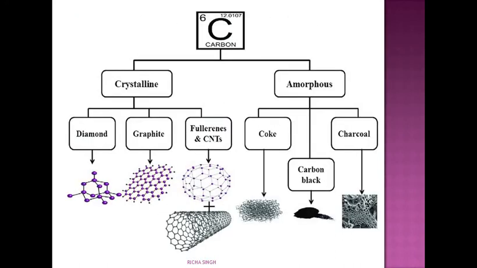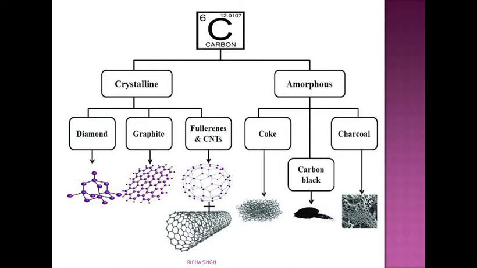Basically, carbon exists in two states, crystalline and amorphous. In the crystalline state, it has diamond, graphite and fullerenes. In the amorphous state, it is coke, carbon black or lamp black, and charcoal. Crystalline means they have well-defined structures. Their structures can be seen, and amorphous forms don't have a regular structure. This is the major difference you can see in this slide also.